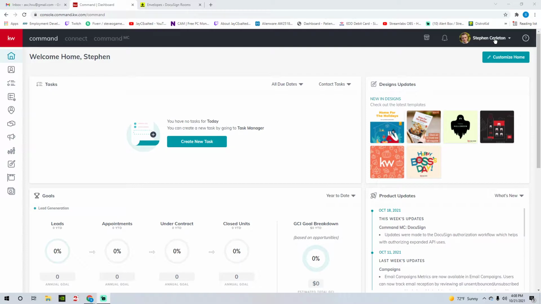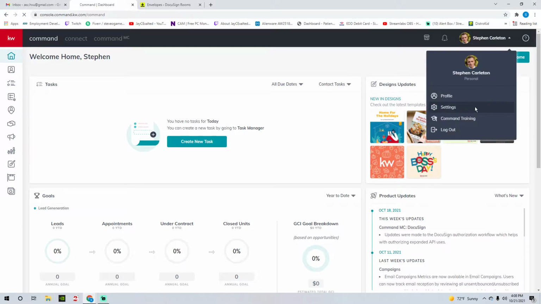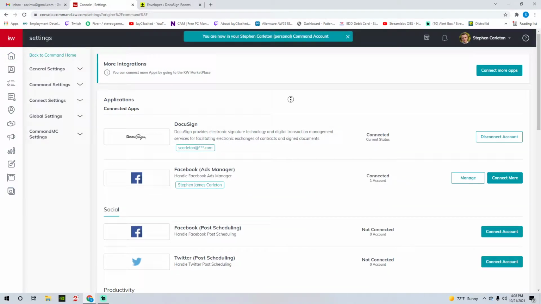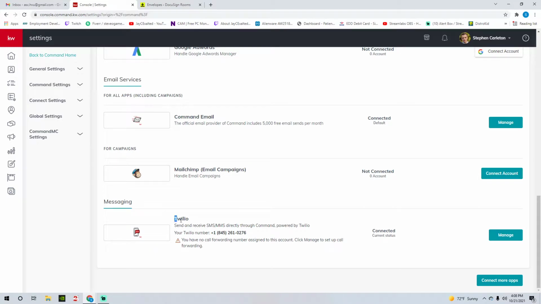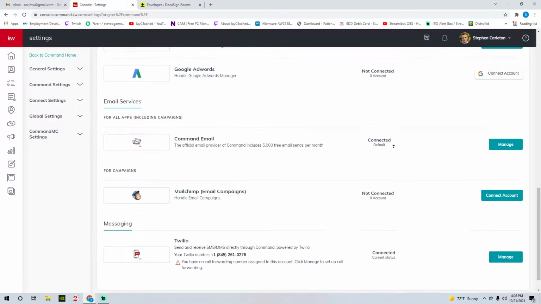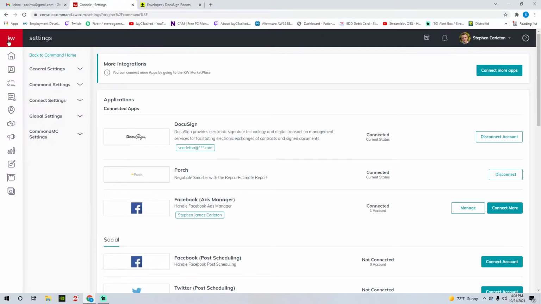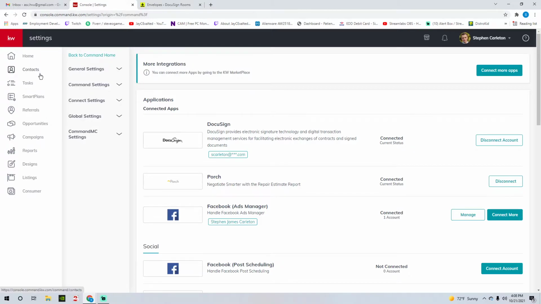The first thing I would do before you even get started with the smart plan is go to your name in the top right and go to your settings. Scroll all the way down to the bottom and make sure your Twilio is connected. If you haven't done it already, you might have to make an account or purchase some credits. It's very easy. I can also help you with this if you have issues, but for this smart plan, we're going to be using that as part of it.